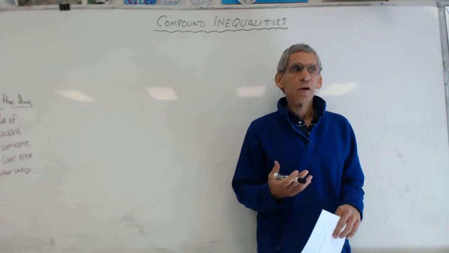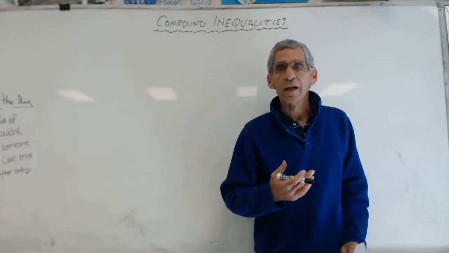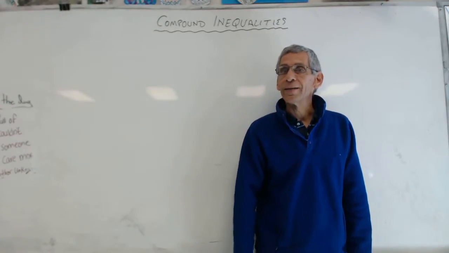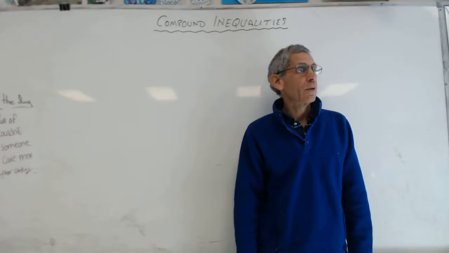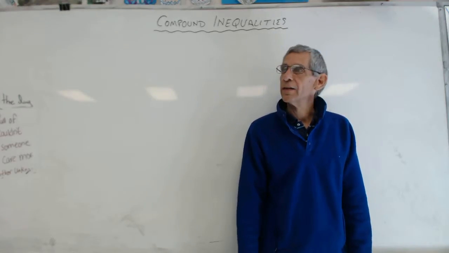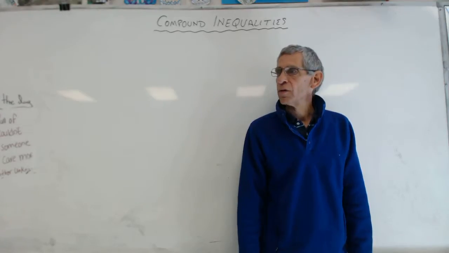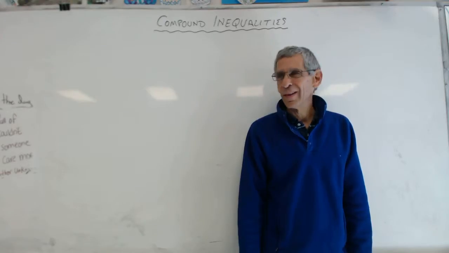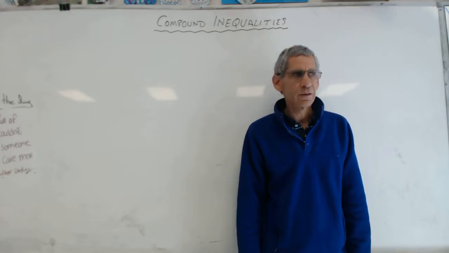So we worked a little bit with inequalities. Yesterday I introduced them a little bit. Today we're going to look at more than one inequality at the same time. For example, I want to look for all the mountains that are higher than 1,000 feet above sea level and lower than 10,000 feet. Does that make sense?